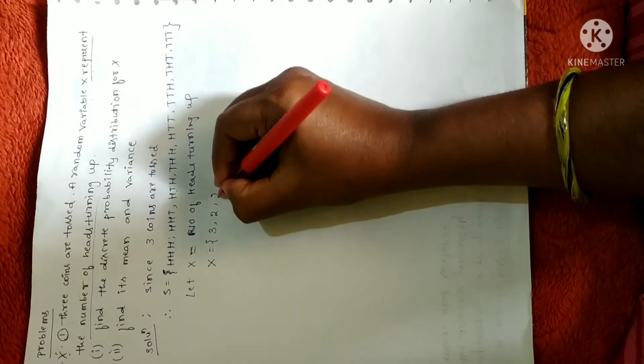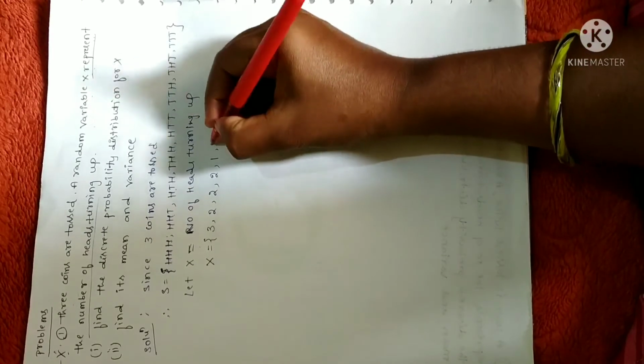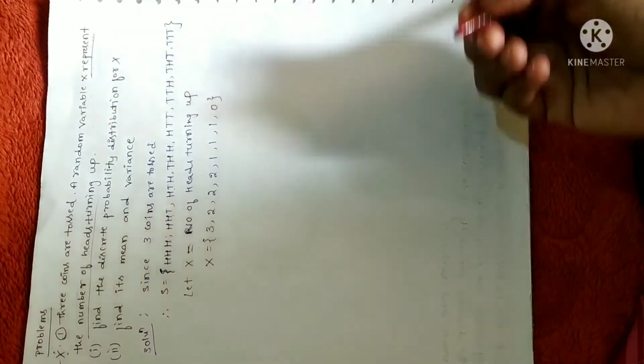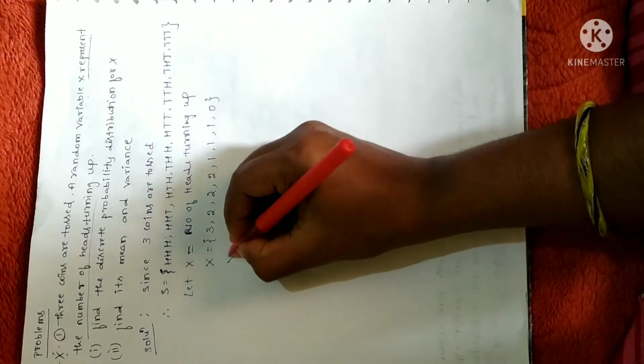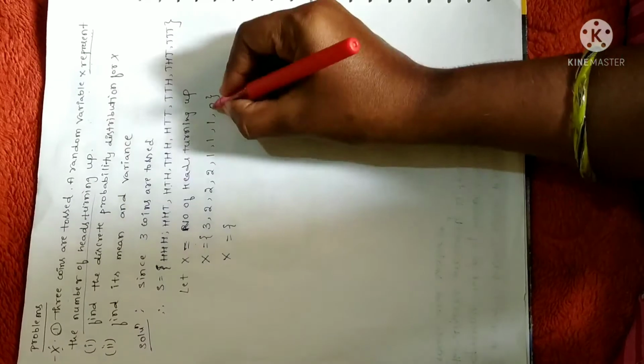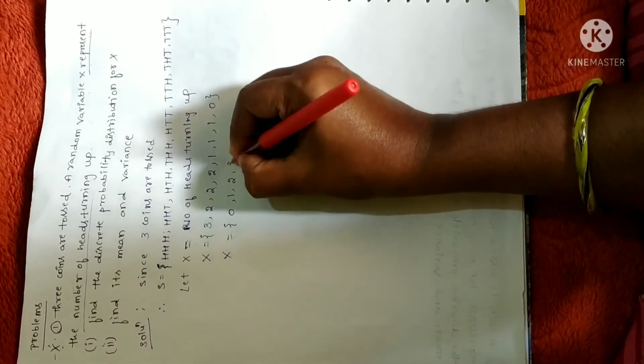Next 1, 2. How many heads are there? Only 1. Again only 1. Again only 1. We don't have any head, so it is 0. Now you just write down this, rewrite this random variable x so that there is no repetition, and you just write it in increasing order: 0, 1, 2, 3.